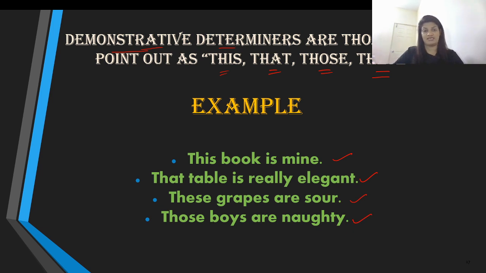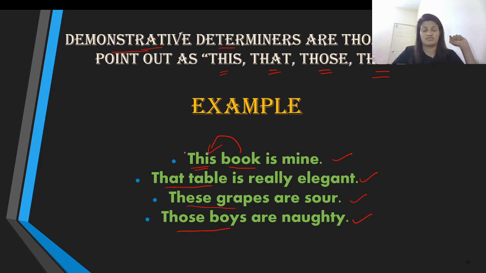Now you can see that our noun in this statement is book. What do we have in front of book? We have the word this. So what is the function of this word over here? It's mostly like pointing out: this book, or that table, or these grapes, or those boys.